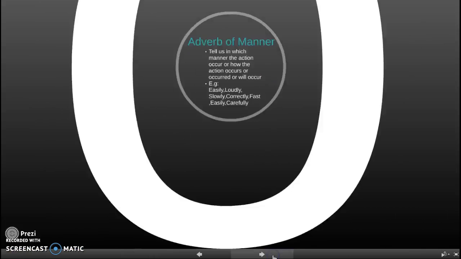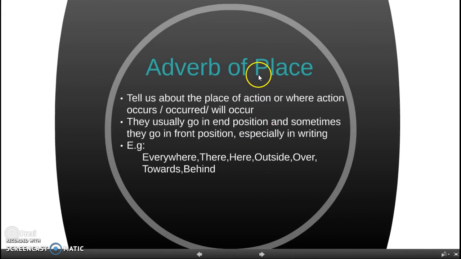Okay. The second one is adverbs of place. The adverbs of place tell us about the place of the action, or where the action occurs, occurred, or will occur. They usually go in end position and sometimes adverbs of place go in front position, especially in writing. Everywhere, there, here, outside, over, somewhere, behind, and towards are some examples of adverbs of place.